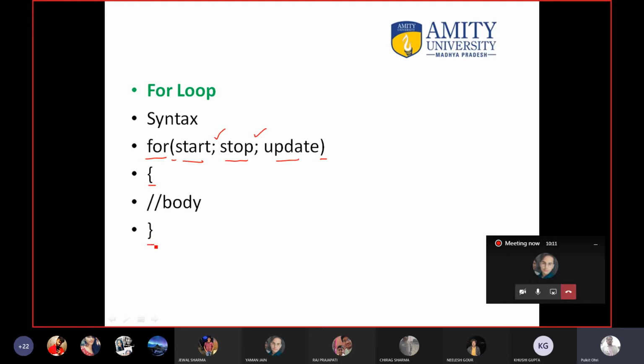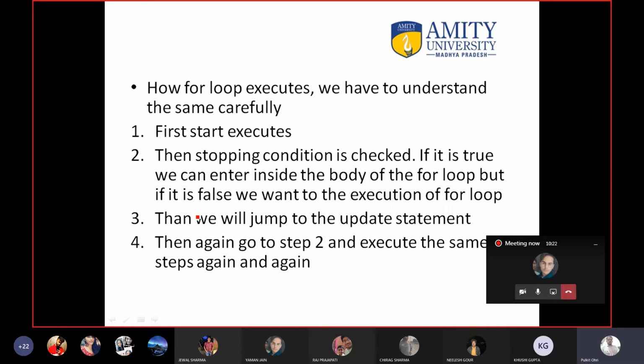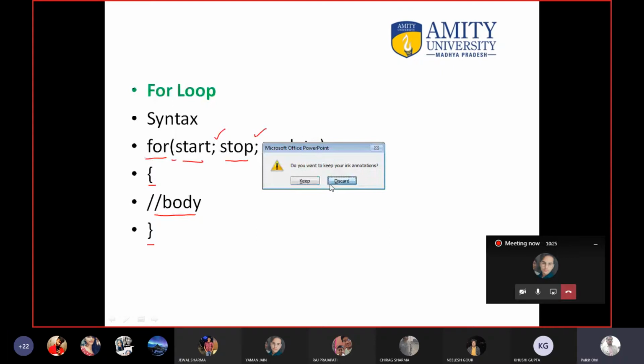This is the scope. This is the boundary. Inside it you can write anything like printf statement, you can create variables, you can write if else statement. So this syntax is very, very important. I will show you an example and you will understand the for loop.